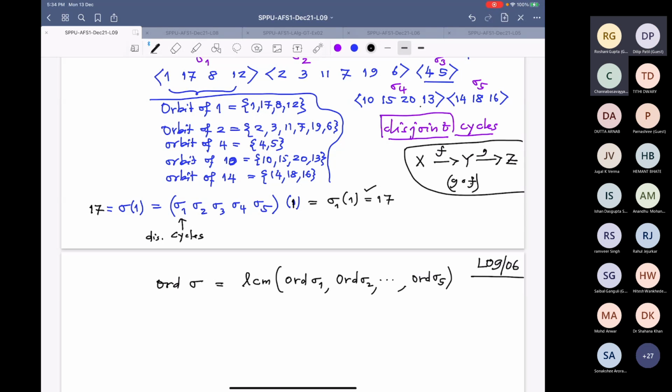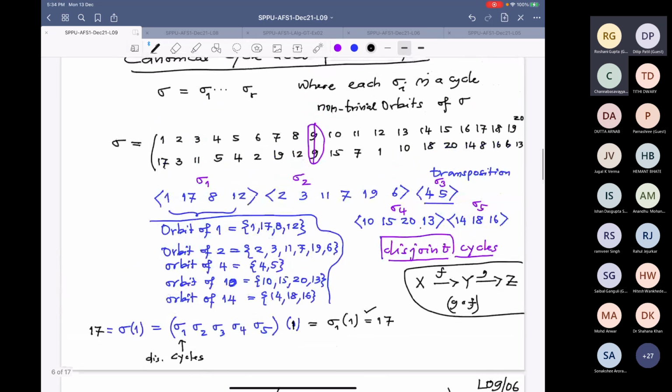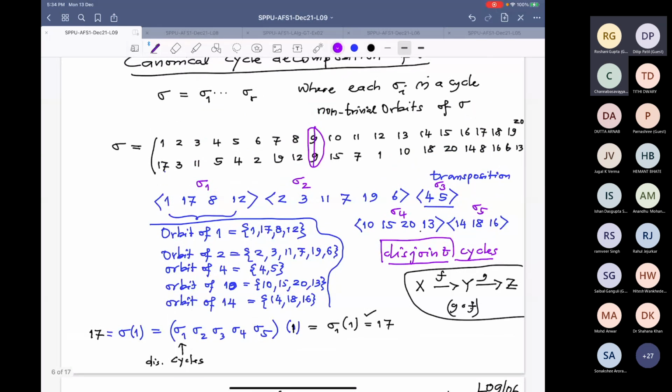And what is the order of a cycle? That is very easy. To compute the order of sigma 1, I compute sigma 1 squared, sigma 1 cube, sigma 1 to the 4, and see when it becomes identity for the first time.